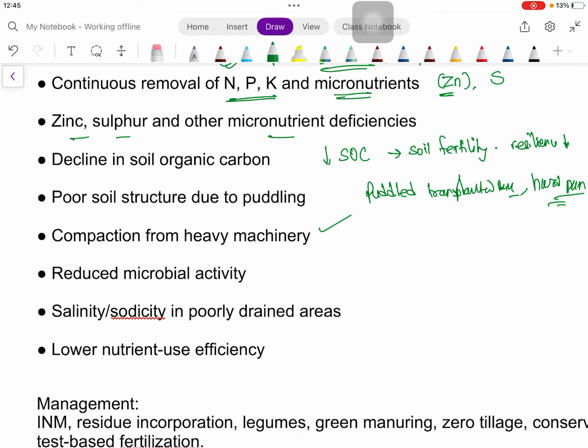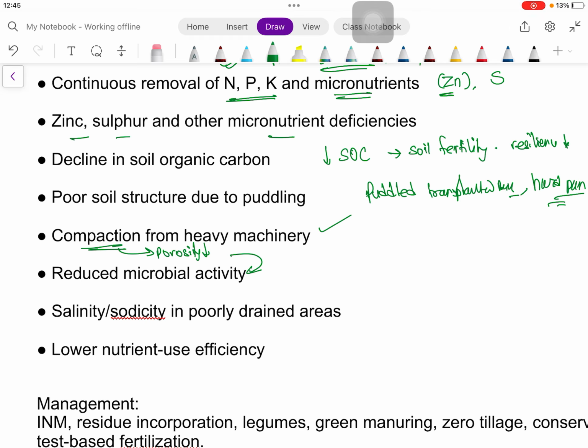Compaction from heavy machinery we have discussed. Then reduced microbial activity: as compaction is there, porosity will be reduced, and when porosity is reduced, the microbial activity is also reduced.